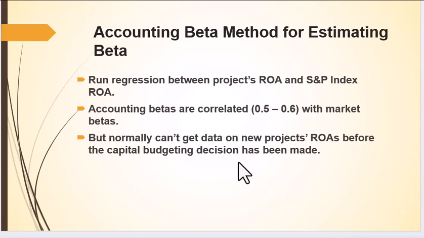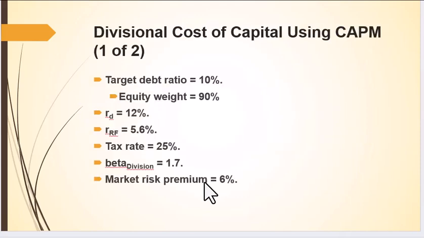We could also run a regression between projects' ROA and the S&P 500 index. Accounting betas are correlated with the market betas, about 0.5 to 0.6, so they're pretty closely correlated. But normally we just can't get any data on new projects' ROAs, so it's difficult to gather this data moving forward on projects.